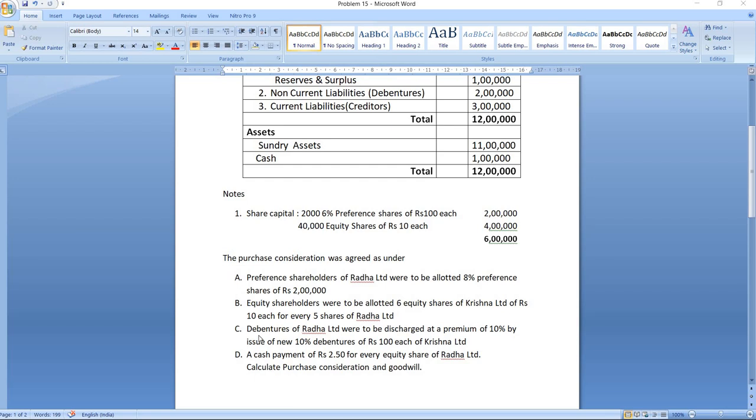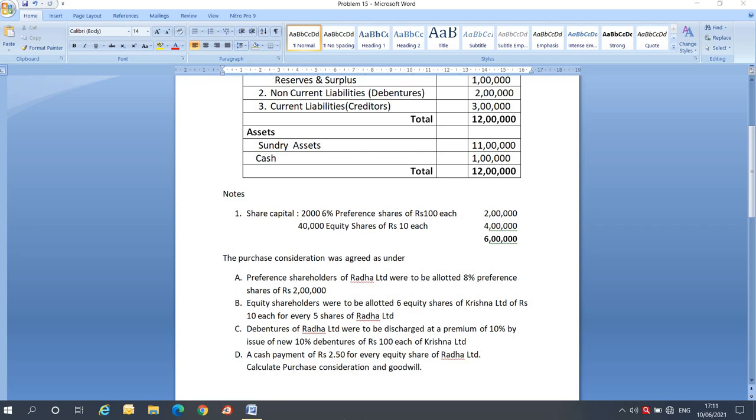Now the third point: debentures of Radha Limited were to be discharged at a premium of 10% by issue of new 10% debentures of rupees 100 each of Krishna Limited. This information is regarding debenture holders, right? So when we are calculating purchase consideration, we don't consider any payment made to debenture holders.